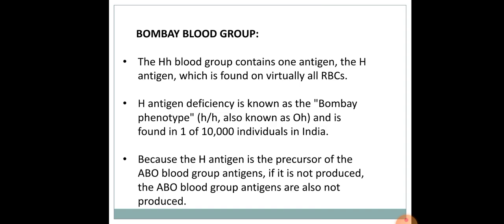Bombay blood group. The HH blood group contains one antigen, the H antigen, which is found virtually on all RBCs. H antigen deficiency is known as the Bombay phenotype and is found in 1 in 10,000 individuals in India. Because the H antigen is the precursor of the ABO blood group antigens, if it is not produced, the ABO blood group antigens are also not produced.